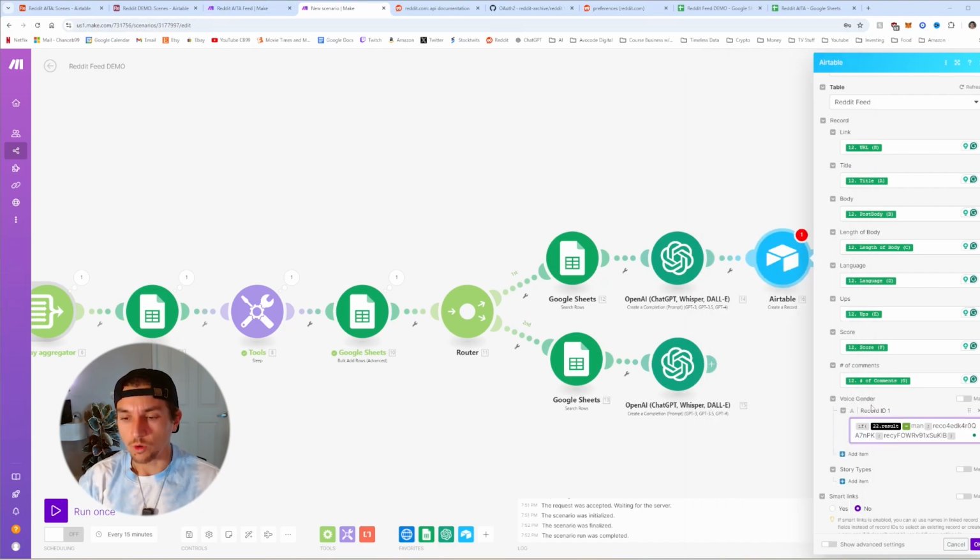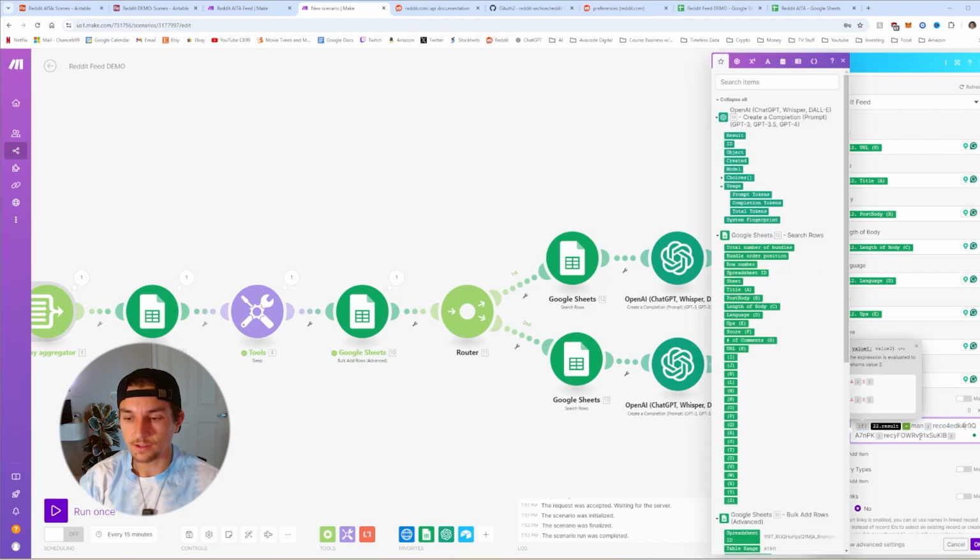Okay, for voice gender, I'm going to be hard coding the record IDs. In a perfect world, I would actually just call Airtable and get these record IDs based on if it's a man or a woman. But I don't want to spend the operations to do this. It's a little bit cheaper just to hard code it, since they're going to be constant values throughout the entire automation. So I'm just hard coding it, and I'll show you how to get the record IDs right now.